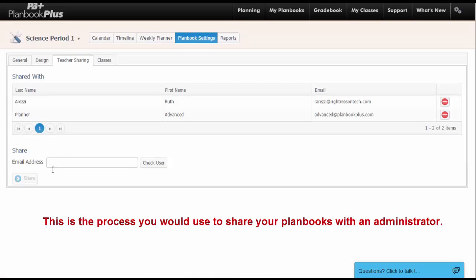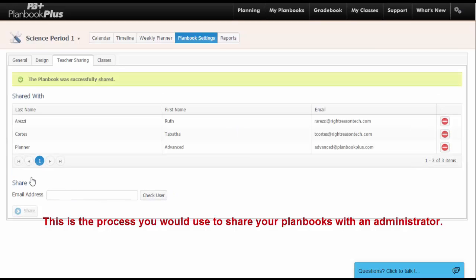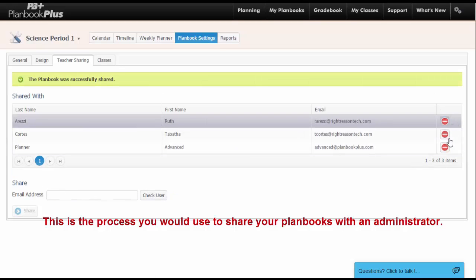Once you click on the tab, what you need to do is simply input the email address for the teacher you wish to share, and their email address must be the same as their Planbook Plus account. Click the Check User button to verify that email account, and then click Save. This will share the Planbook with that teacher.